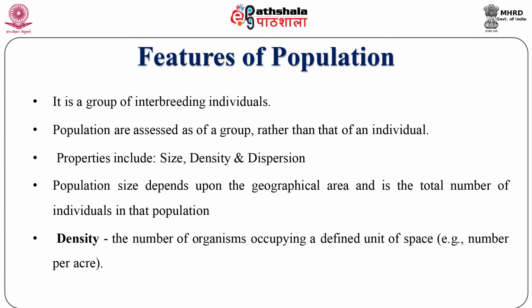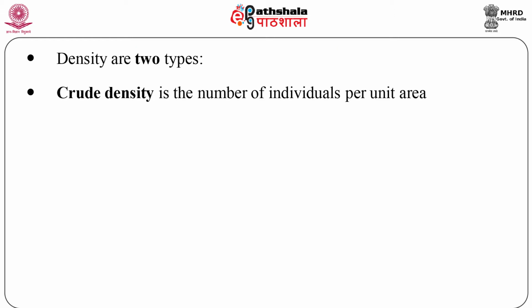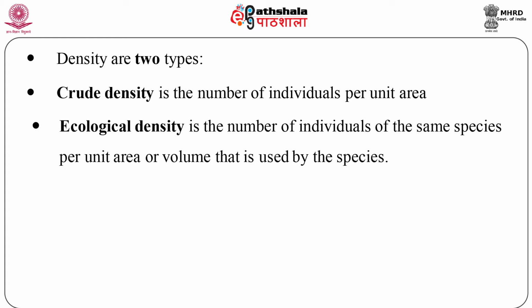Density, the number of organisms occupying a defined unit of space, for example, number per hectare or acre, is known as density. Density is of two types. Crude density is the number of individuals per unit area, and ecological density is the number of individuals of the same species per unit area or volume that is used by the species.